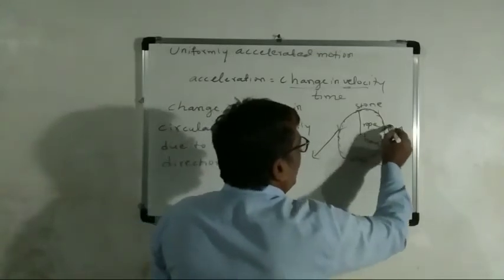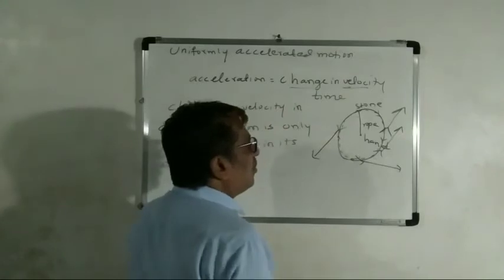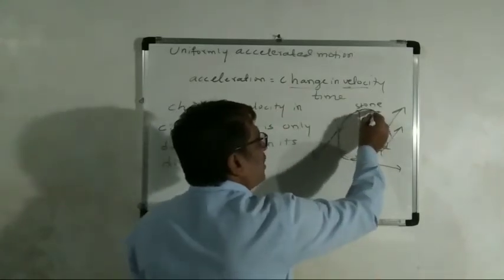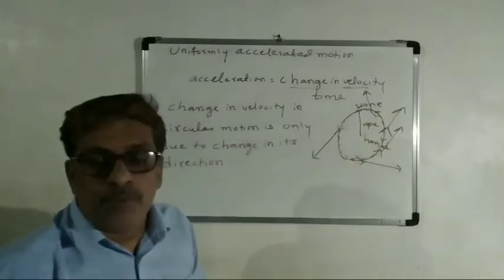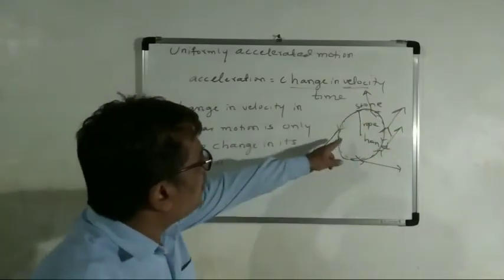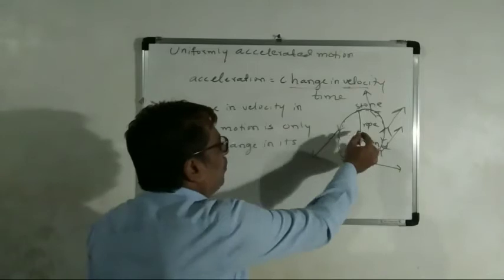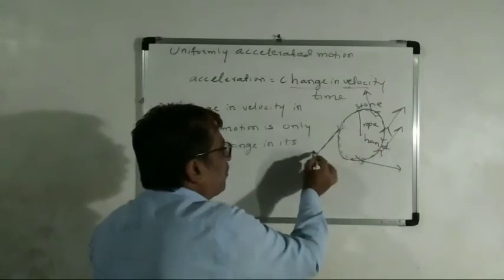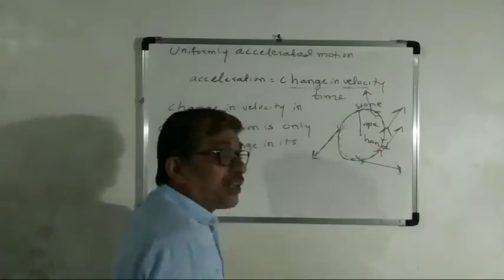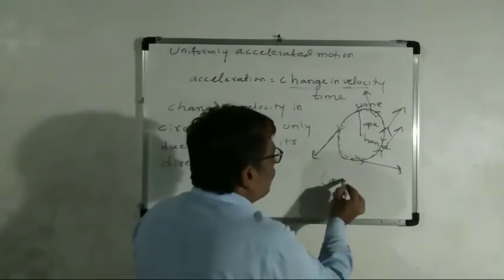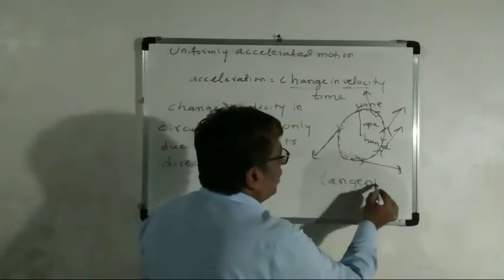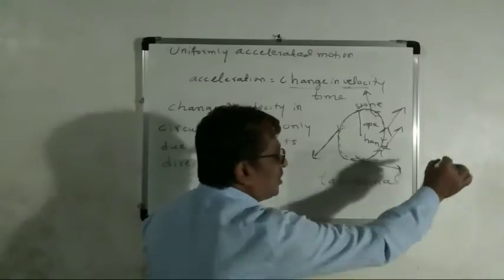If you stop the movement, if you release the rope, it will move in the straight direction. This straight direction is called tangential velocity. Tangential direction.